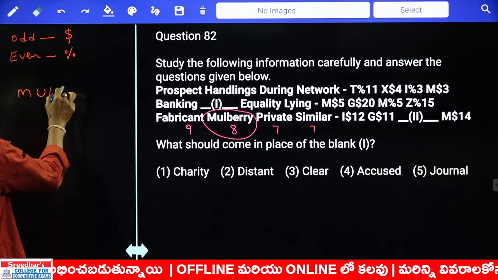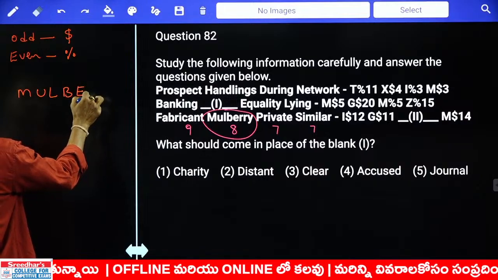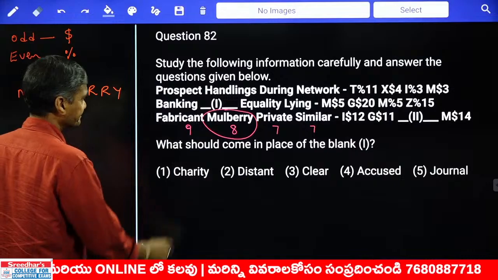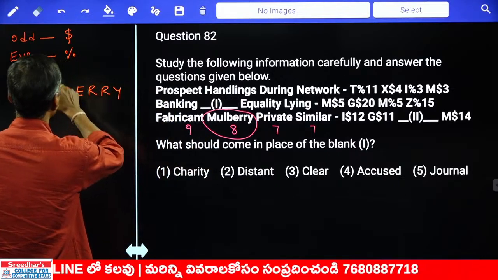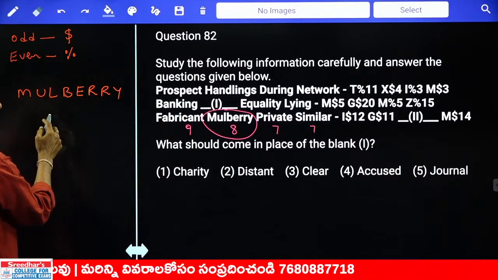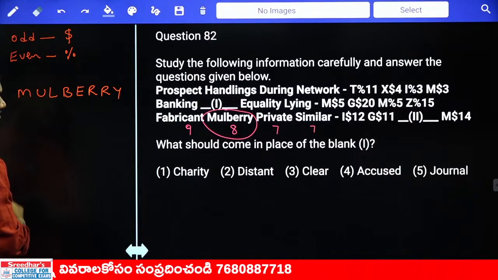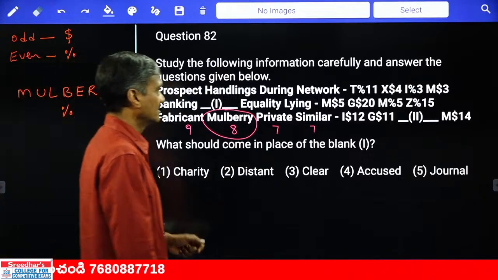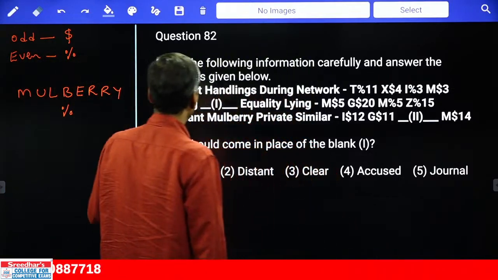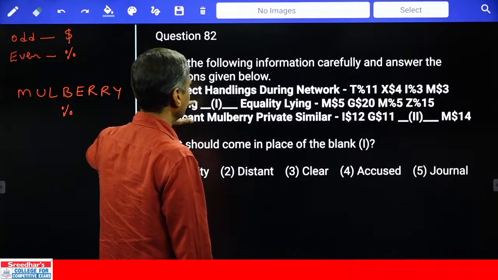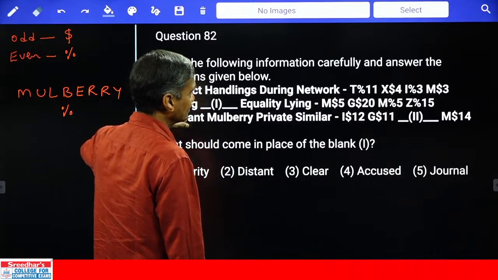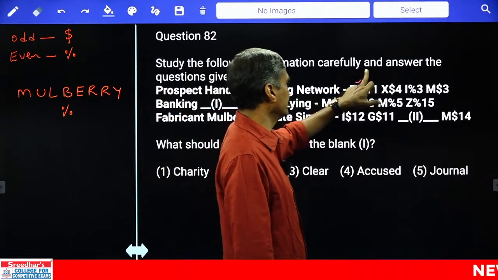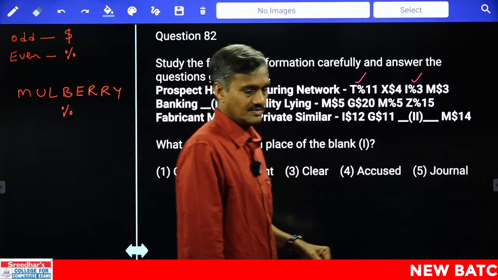Then first we need to write down the definite code. What is the word we have? Mulberry. Now in this word Mulberry, tell me what is the logic here. Mulberry means even number of letters. Even number of letters, percentage. The code is not given at this place, isn't it? And it is a percentage. Then coming back to the next one, once that has been finalized, if you observe here, prospect. How many letters are there? 8 letters. 8 means even, and the code for prospect can be percentage or 3, isn't it?